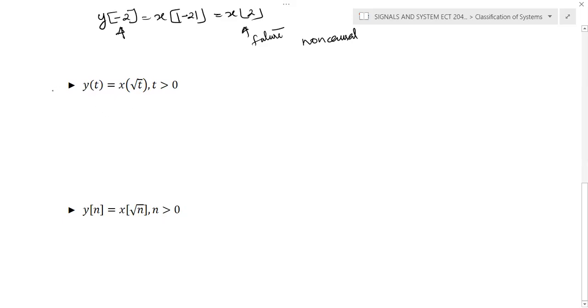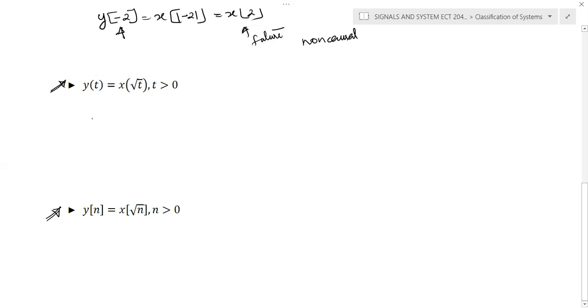Again, it's a very interesting question. You can closely observe this y of t is equal to x of root t, and y of n is equal to x of root n. Okay, we can compare these two questions. First, we evaluate a continuous time signal y of t is equal to x of root t. And one more condition is given that t is greater than 0. We need to evaluate whether the signal is causal or non-causal.